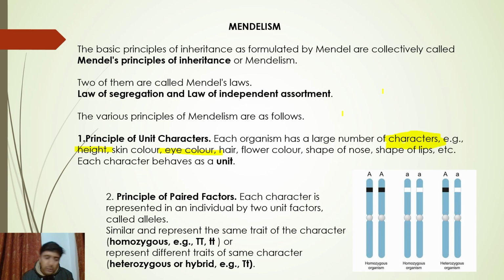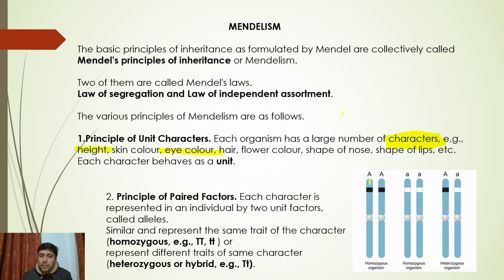If you don't remember it, you can go back to the video and check it. Say, for example, you take the character flower color. Flower color will be represented in a pea plant by 2 unit factors. What are those? Alleles. So sir, why paired factors, why 2 alleles?